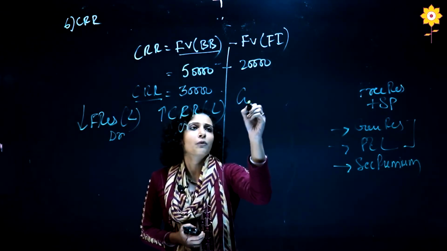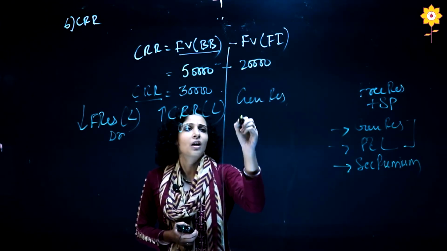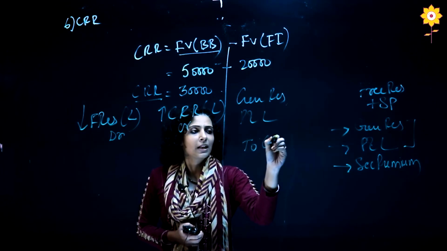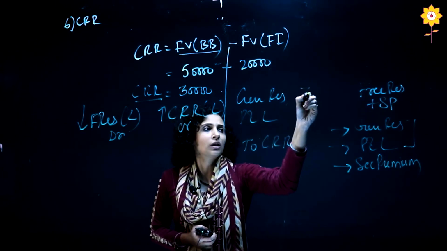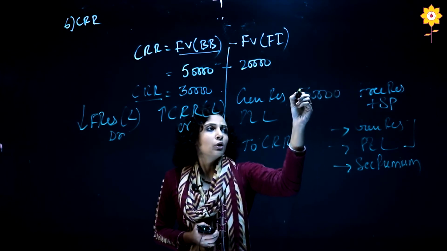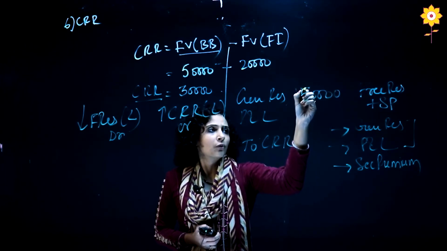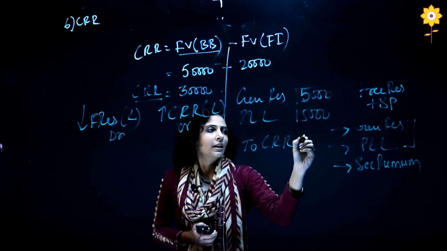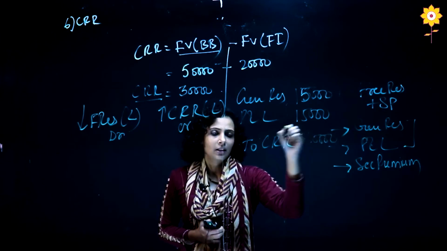So whichever reserve you are using, let us say general reserve or profit and loss to CRR. Let us say we took 30,000 from general reserve, or suppose 15,000 from general reserve and 15,000 from P&L. So total is 30,000.